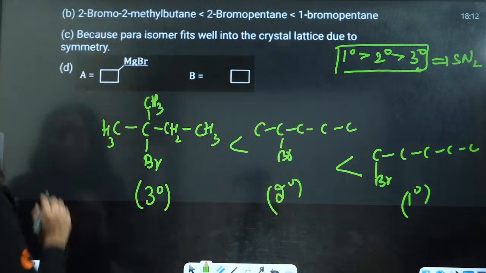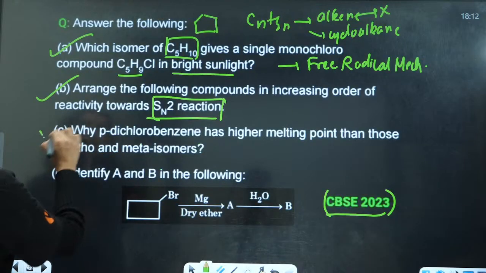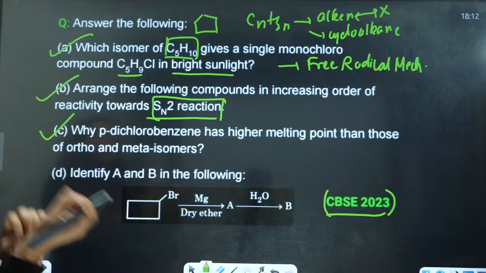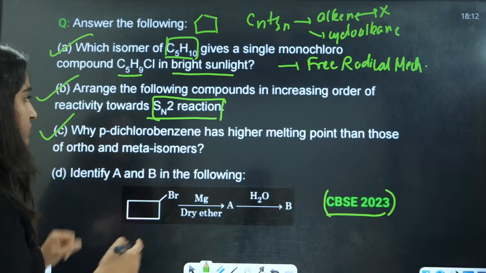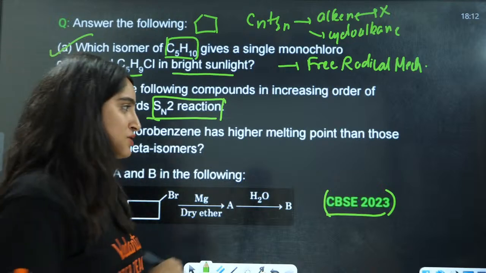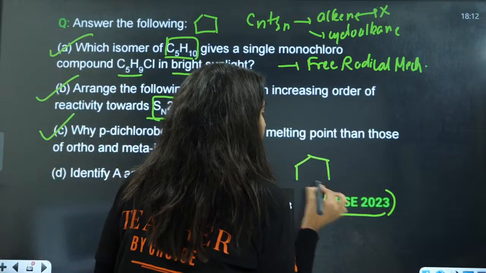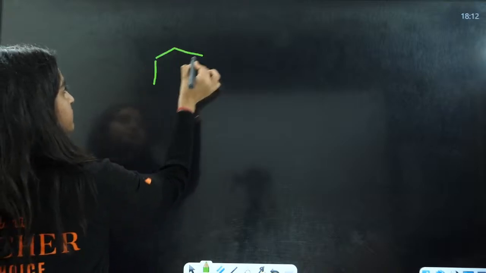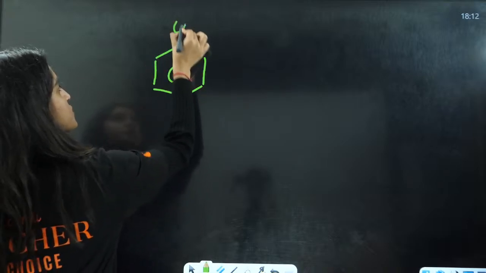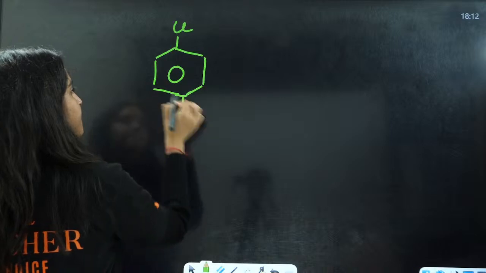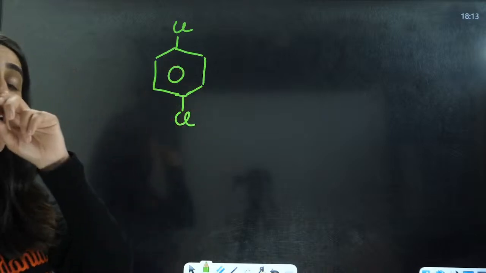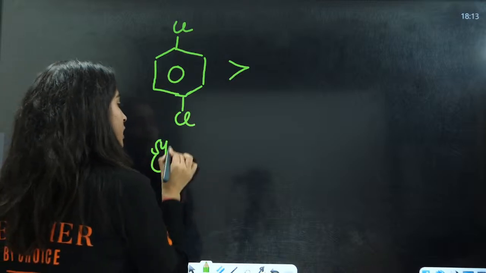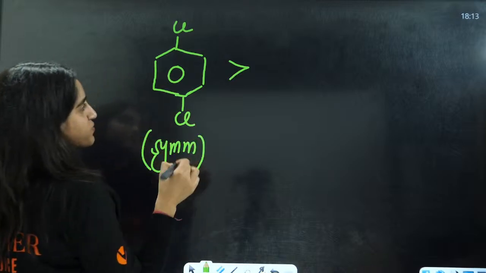Now the next question is: why does para-dichlorobenzene have a higher melting point than those of ortho and meta? This is also a sample paper question. They are talking about this one. This has the maximum melting or boiling point because of symmetry, because of the symmetrical arrangement.